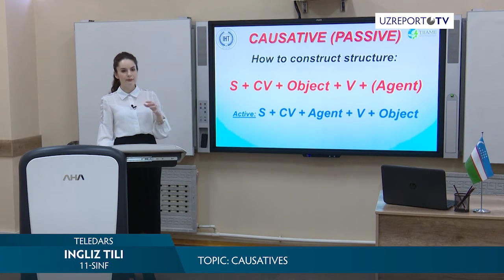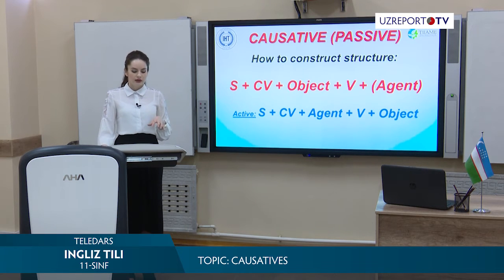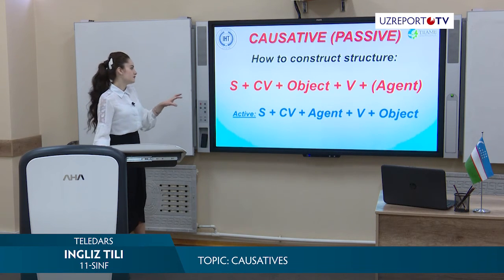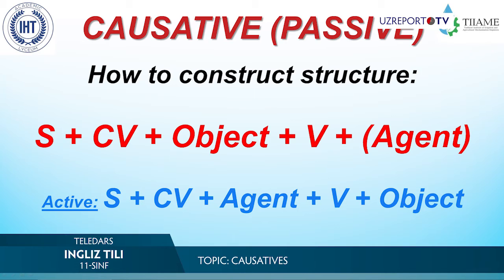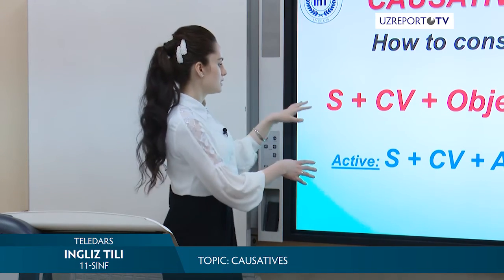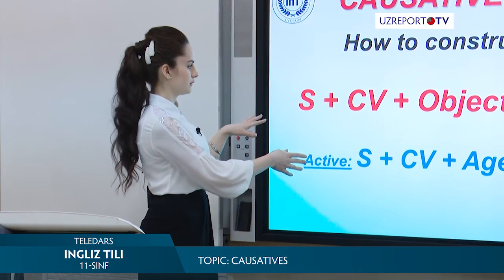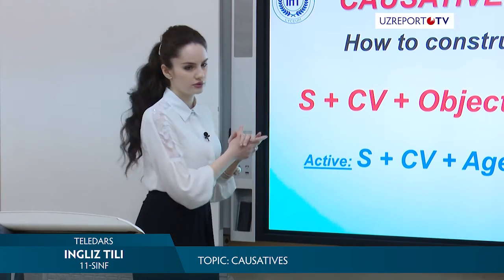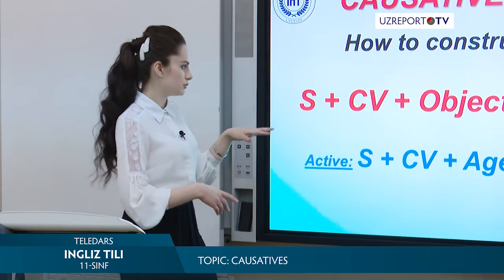Now we'll go to the passive voice. Here I fixed with a red color structure of passive voice, and I decided to fix active voice structure with a blue one in order to give you a chance to compare these structures. Look, subject is similar in both of the parts.